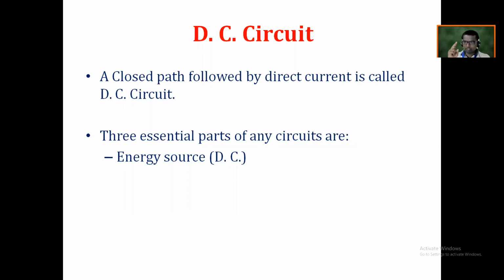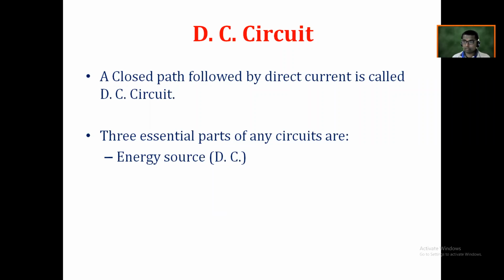Now, the second important thing is that the basic function of the energy source is to create the potential difference at the two ends of the load resistance. And I think you might have learned in physics in 11th and 12th standard, or in last semester's engineering physics, that without a potential difference there will not be a flow of free electrons, and the flow of free electrons is called a current.